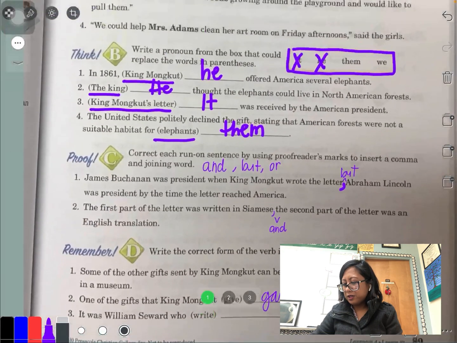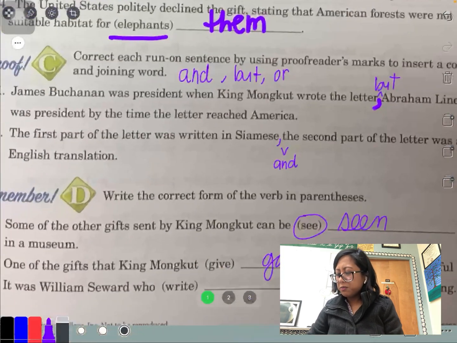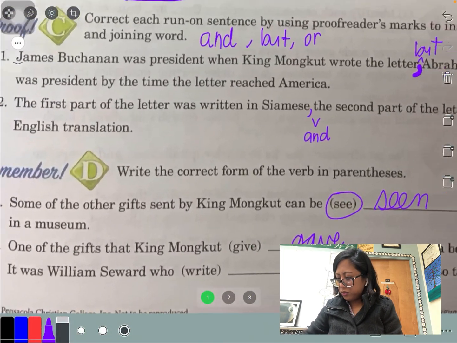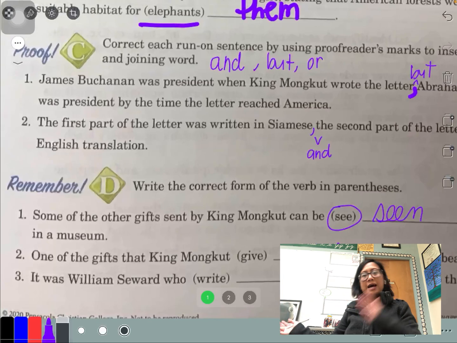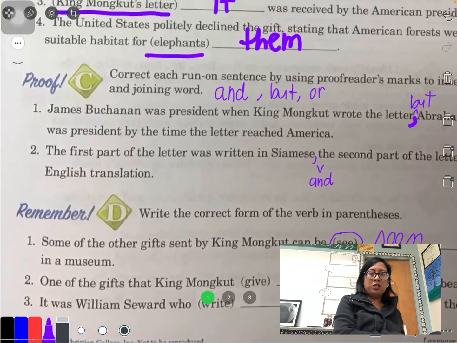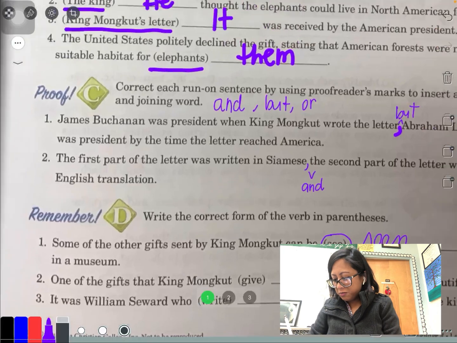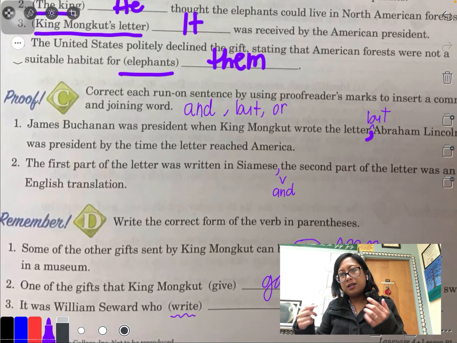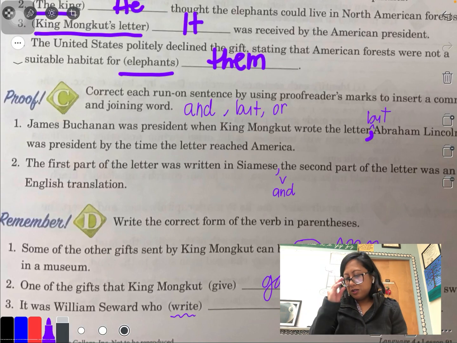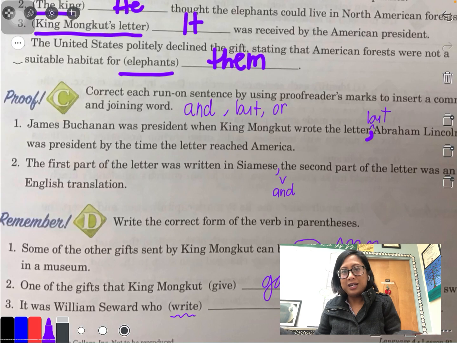All right. Number 3: It was William Seward who wrote a response to the king. So again, this is happening before, in the past. So my verb needs to make sense, and it needs to tell me it happened in the past. So what's the past tense of write? Not written, okay, not righted.